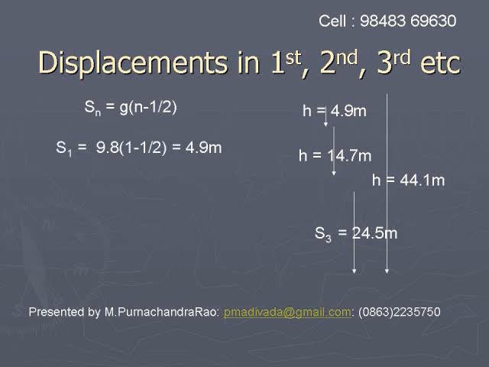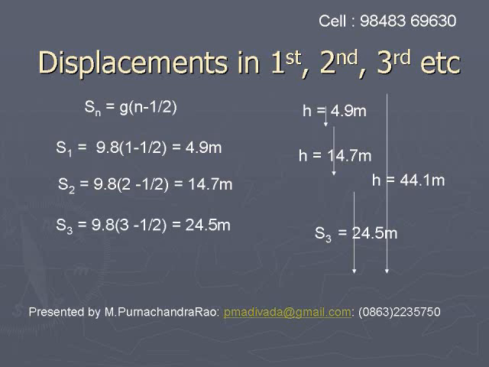For this, let us take the relation Sn is equal to g into n minus half. When we take n as 1, we will get S1. S1 is equal to 9.8 into 1 minus half, which will be equal to 4.9 meters. S2, that is the displacement in the second second, is 9.8 into 2 minus half, that is 14.7 meters. S3 is the displacement in the third second, that is 9.8 into 3 minus half, 24.5.